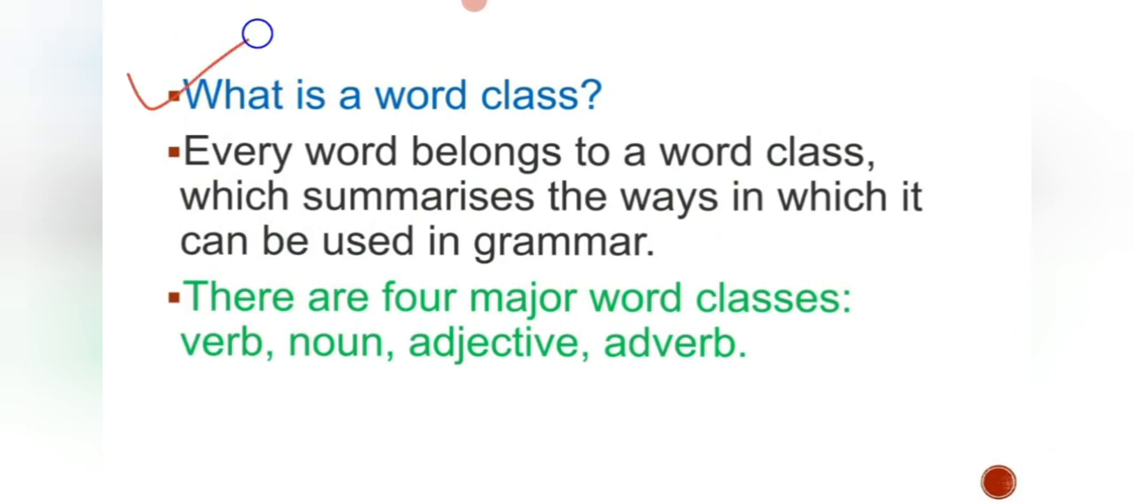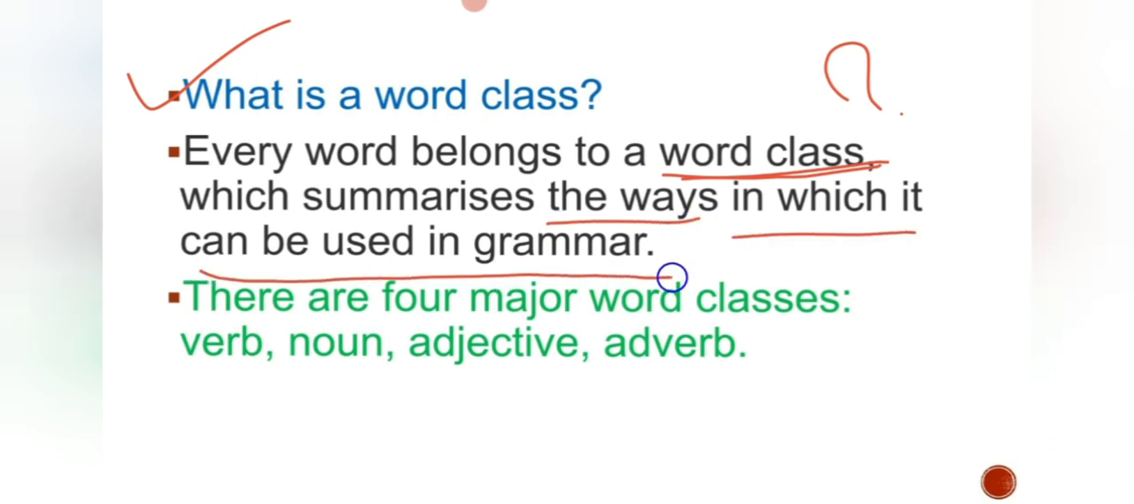Here it is. Whatever word we have in the English language, every word belongs to a word class. So what is word class? That is the question. Don't worry, later on you will understand. It summarizes and gives a meaning, the ways in which it can be used in grammar. Every word belongs somewhere and is used for a particular sentence, for a particular occasion. That's what this paragraph or statement gives as the exact meaning of it.